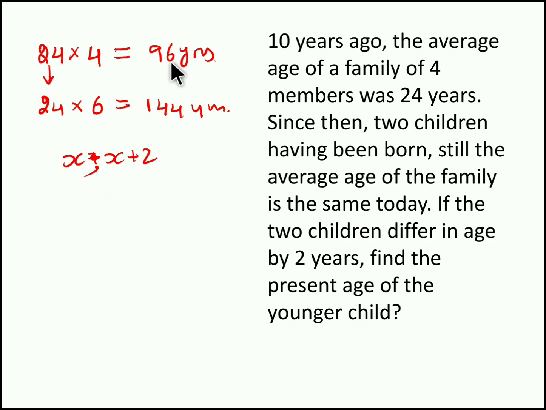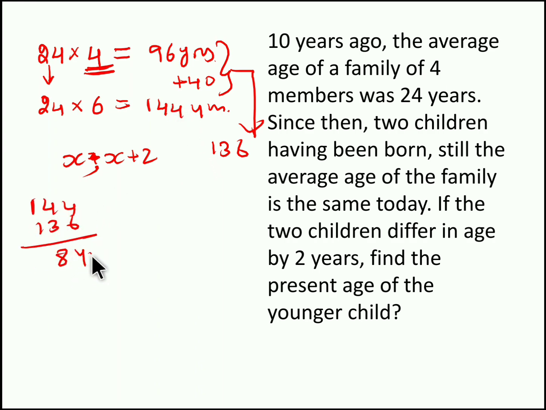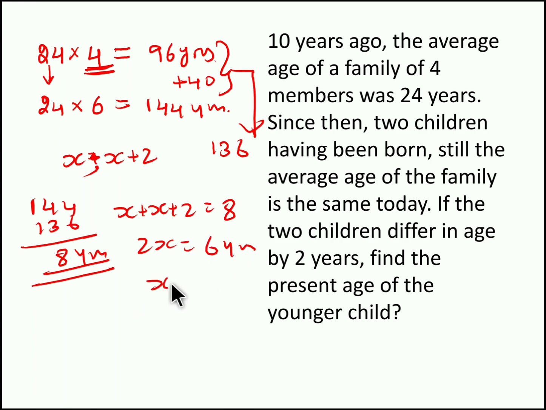Now we know before 10 years it is 96 years. Now after 10 years, we have to add 40, right? Because we have 4 people in the family. So when you add 40, you get 96 plus 40, 136 years. So this 136 years is nothing but the age of these 4 people. So when you subtract 136 from this 144, we get 8 years. So what is this 8 years? 8 years is the age of these 2 children. And when you sum this X plus X plus 2, this will be equal to 8 years. So 2X equal to 6 years and X equal to 3 years.